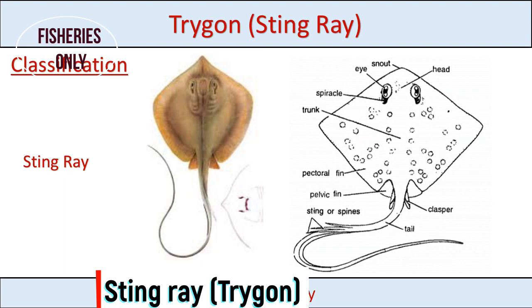This one is a colorful photo of the trigon. This one is a pectoral fin. This one is snout, eyes, spiracle, then trunk region. This one is a pelvic fin, and this one is spines. Three spines or three stings are present, and this one is a tail or caudal fin.